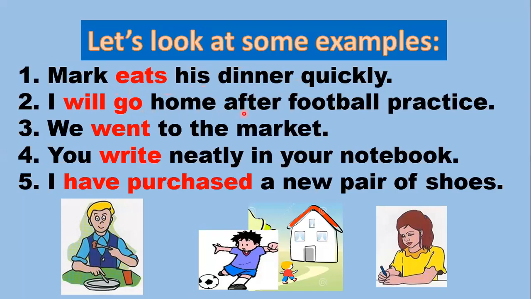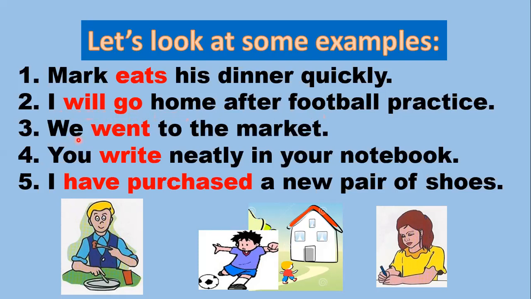I will go home after football practice. Now see here, go is the main verb and will is my auxiliary. So this has an auxiliary verb and a main verb both, because if I say I go home after football practice, my sentence will not sound sensible. It will not make any sense. So I would rather say I will go, because when will is added to go, it makes my sentence sensible.